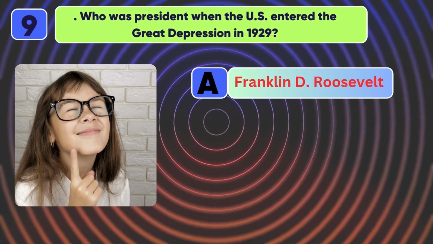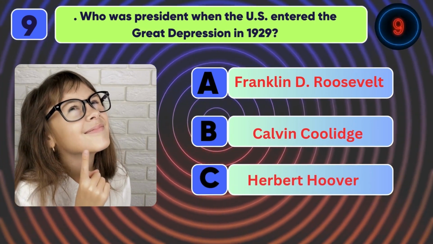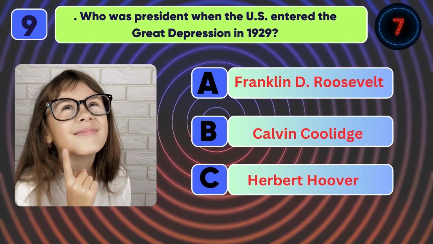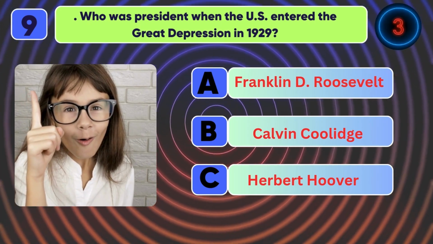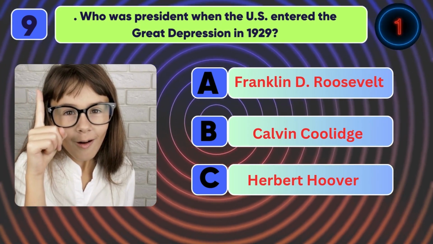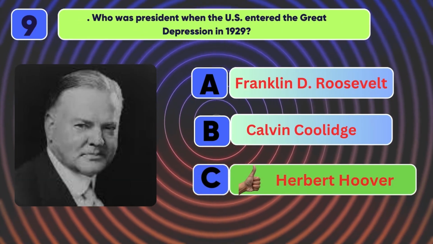Who was president when the U.S. entered the Great Depression in 1929? The answer is Herbert Hoover.